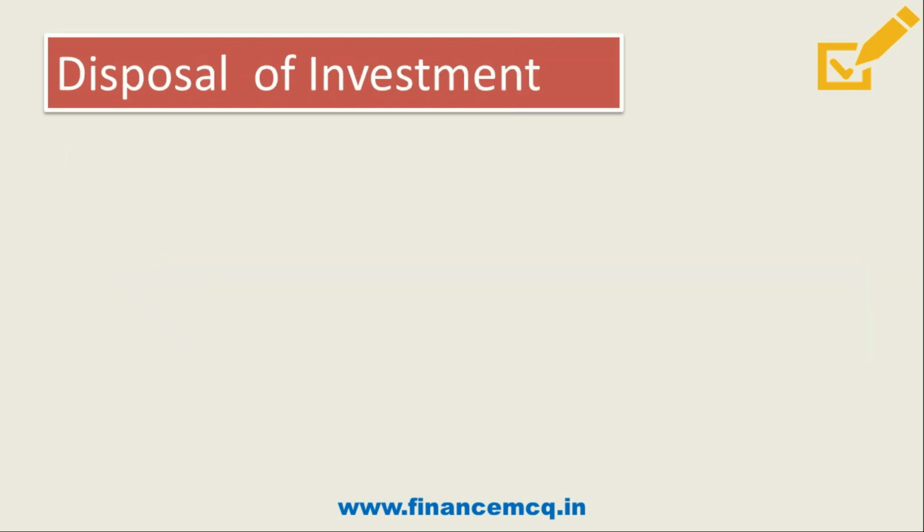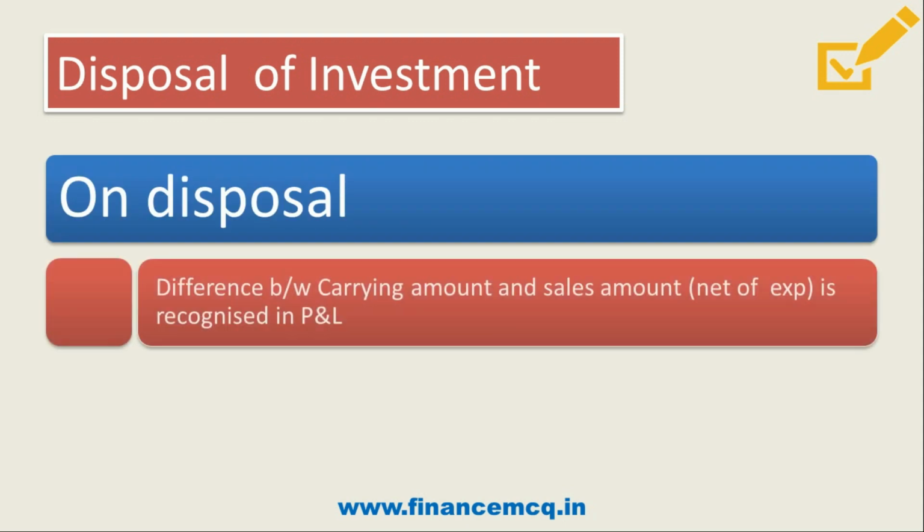Friends, now let's discuss treatment regarding disposal of investments. When we sell the investments, how it is to be treated or what treatment is to be given. So friends, on disposal of an investment, the difference between carrying amount and sales amount net of expenses is to be recognized in profit and loss.